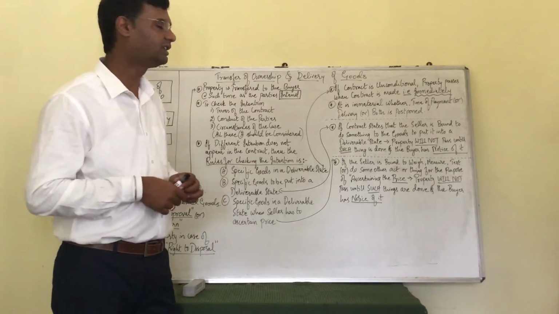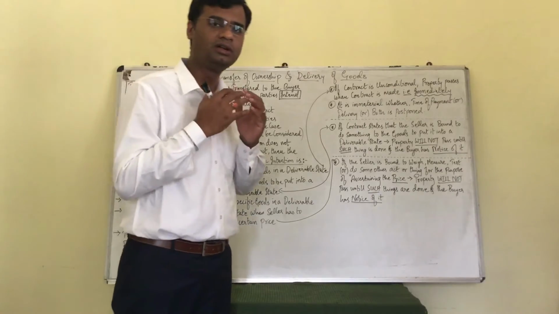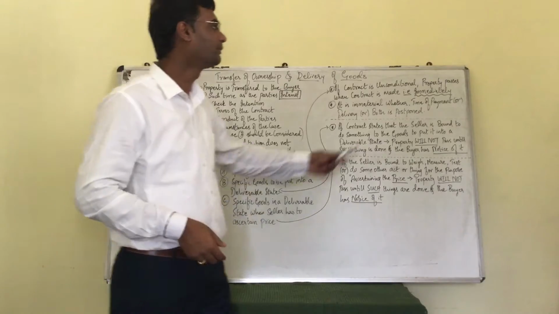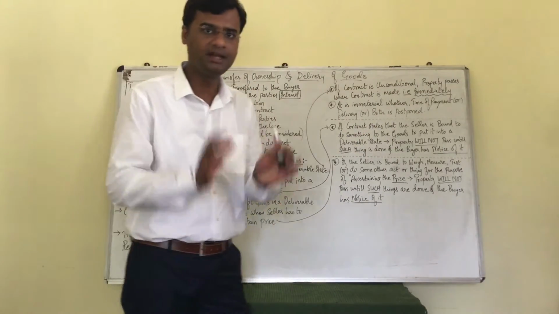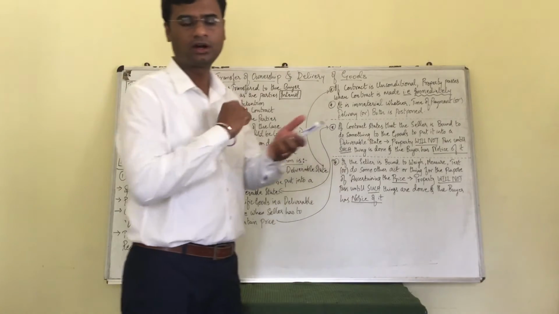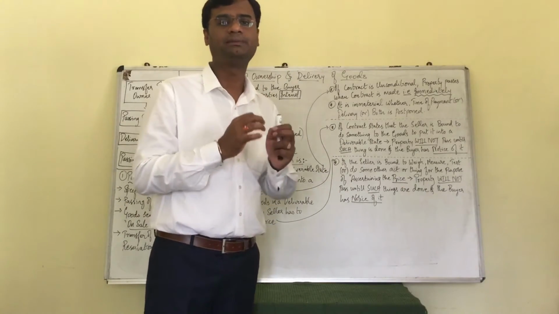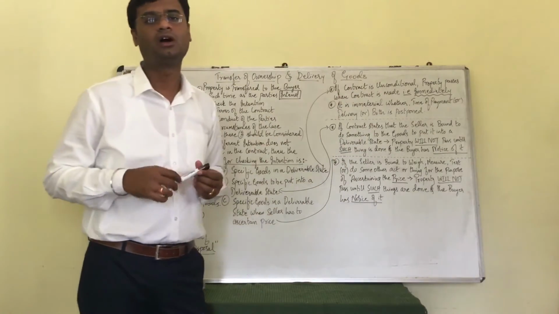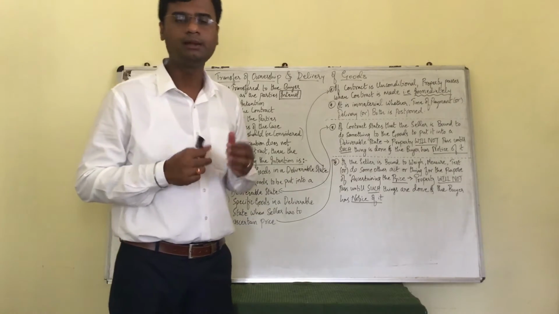Once you read the terms and conditions of the contract, if there are no conditions mentioned, if it is unconditional, then property passes on when the contract is made. That is when? Immediately. As soon as the contract is made, the passing on of the property happens immediately, provided there were no conditions attached to it.